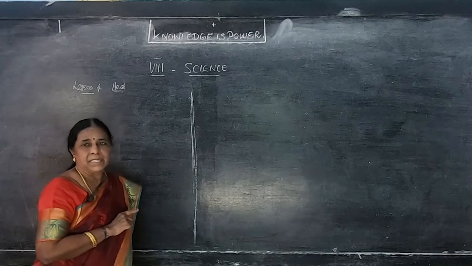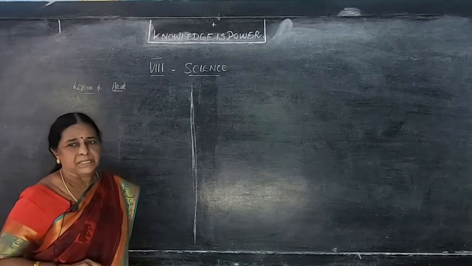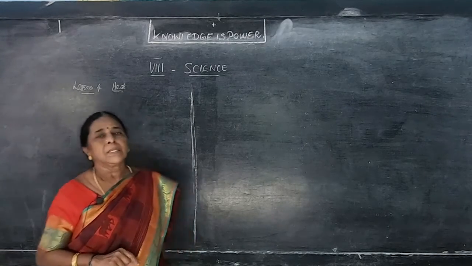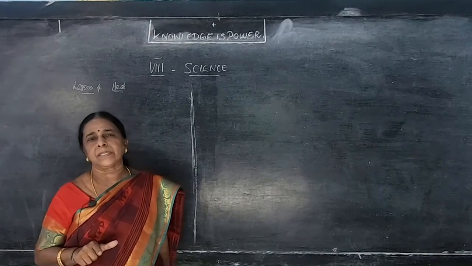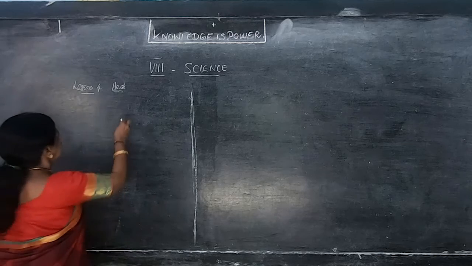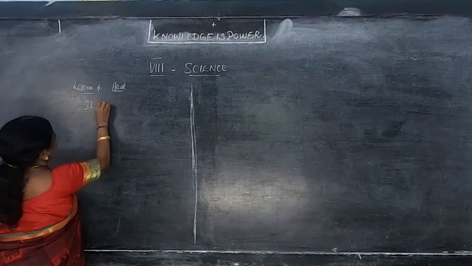That's for 8th standard, Heat. Already 3 lessons we have completed. This is the 4th lesson. So in this lesson we have to say what is heat. Heat is a form of energy. First, what is it? Heat. It's a form of energy.